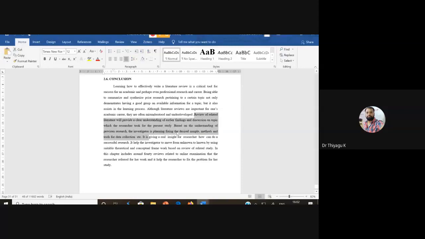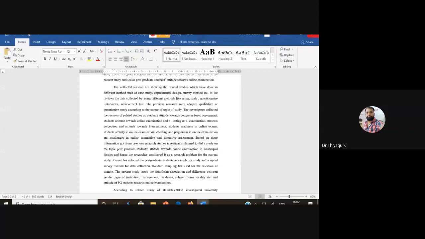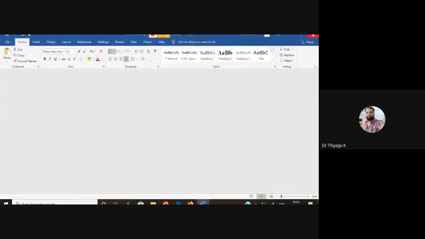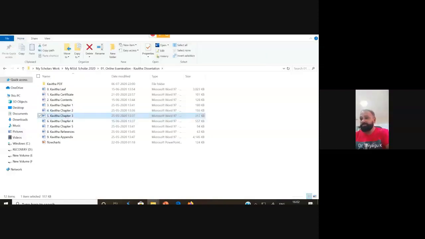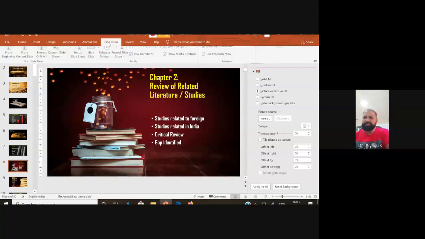That's why we have to look at the second chapter properly. We have to write the second chapter properly. Yeah. So now I hope you understand what things come in the second chapter. Now I move to chapter 3. What is chapter 3? What things come in chapter 3?